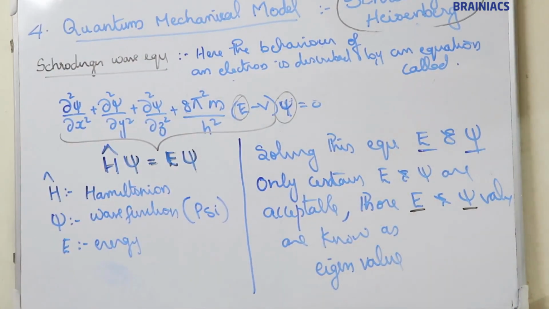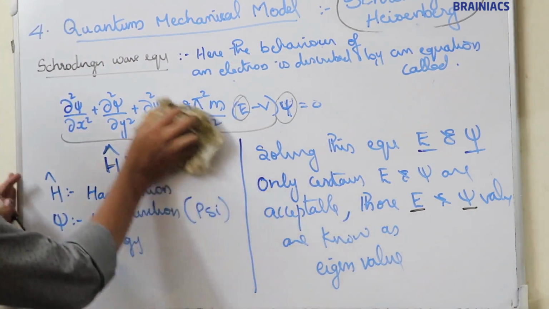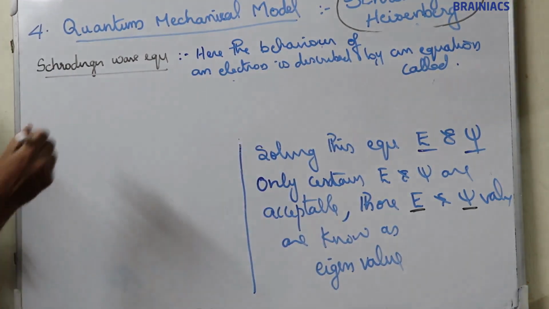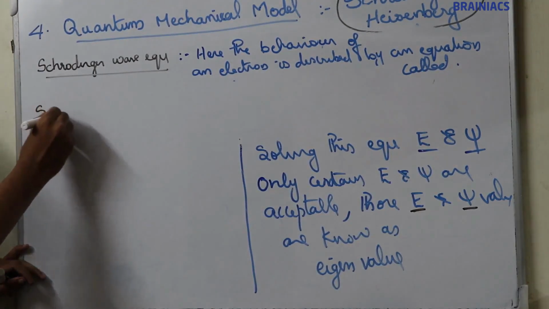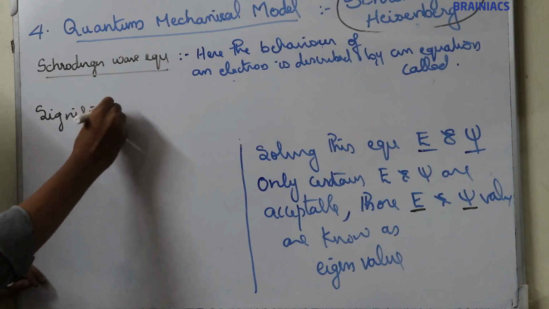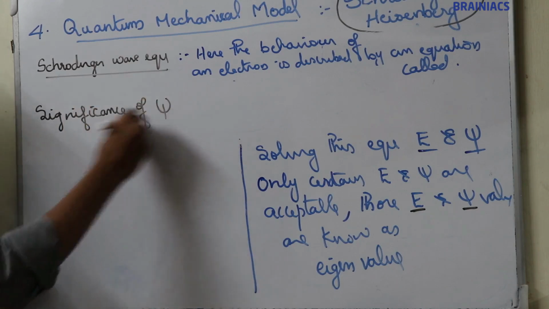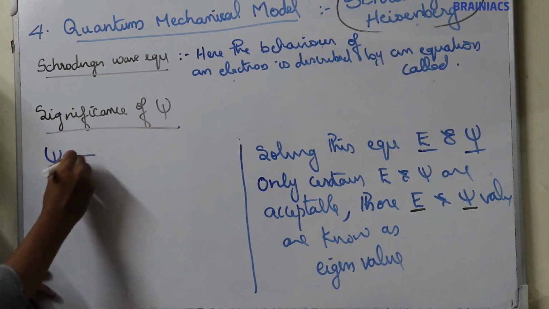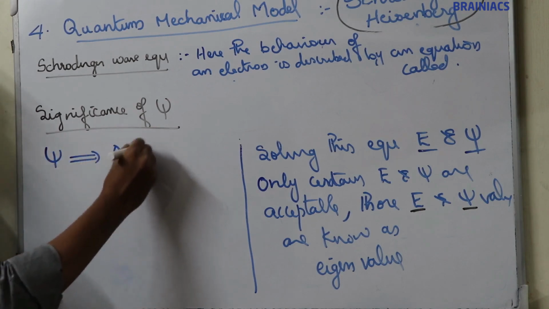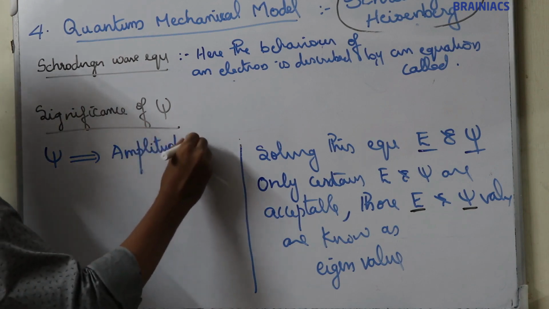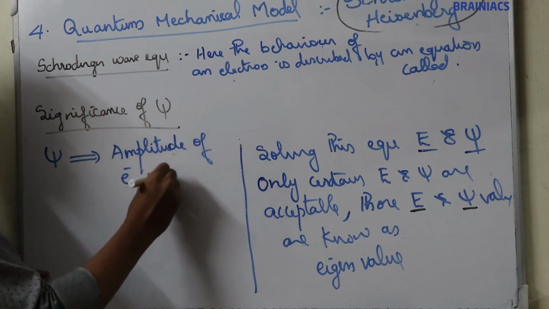Now, the significance of psi. We are going to study the significance of psi. Please listen carefully. Significance of psi. Psi just gives the amplitude of electron wave. Amplitude of electron wave. Psi value is not significant.